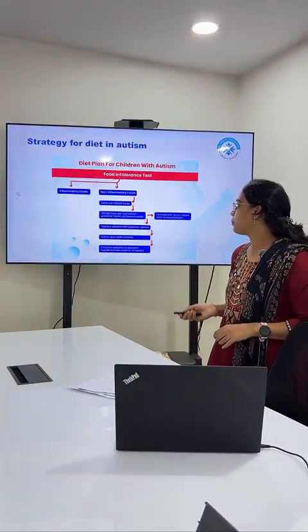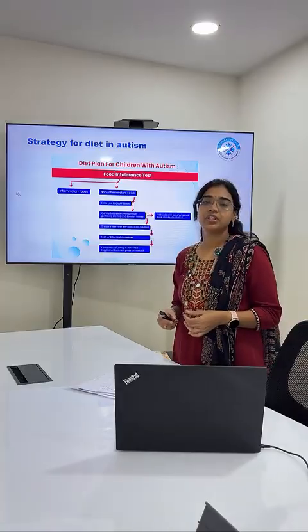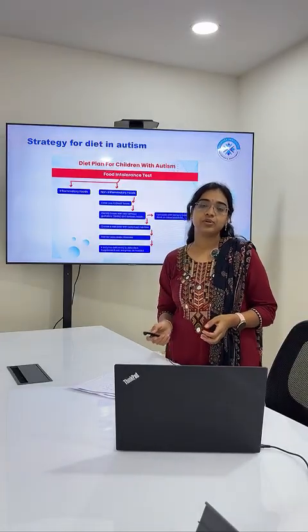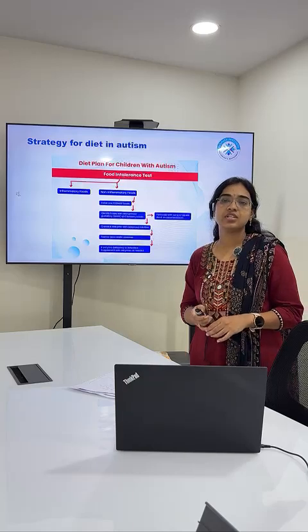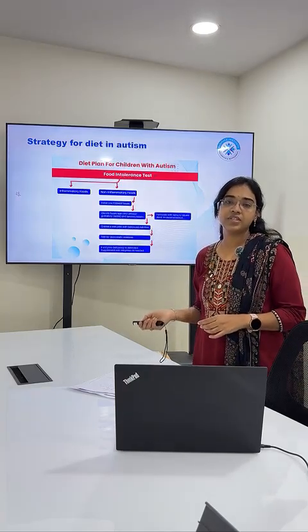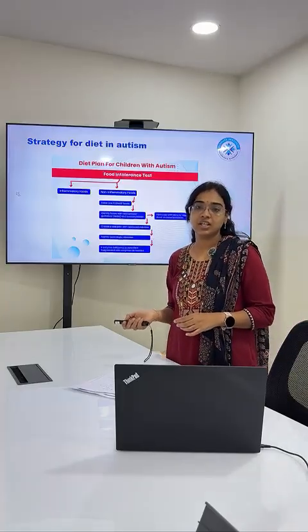To plan a proper comprehensive diet plan, we have to divide food into inflammatory foods and non-inflammatory foods based on a food intolerance test. We basically have two types of tests, the food intolerance test and the food allergy test. The food intolerance test identifies how IgG antibodies are reacting, and the food allergy test involves IgE antibody testing.